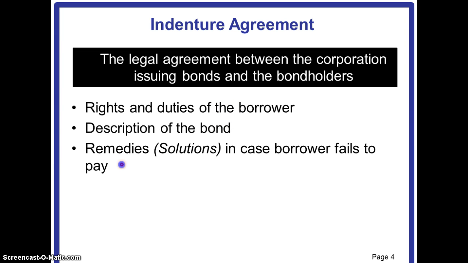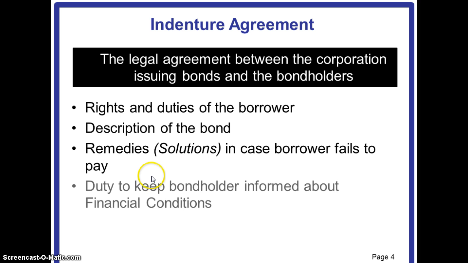An indenture agreement will also specify the remedies available to the lender, that is the creditor, in case the borrower fails to pay. The indenture agreement will also specify the duty of the borrower, which is to keep the bondholder informed about the financial condition of the borrower, which is the corporation.